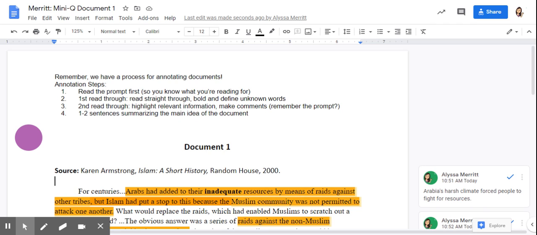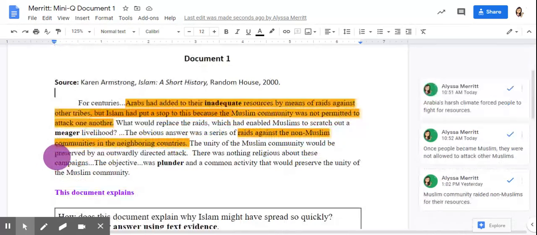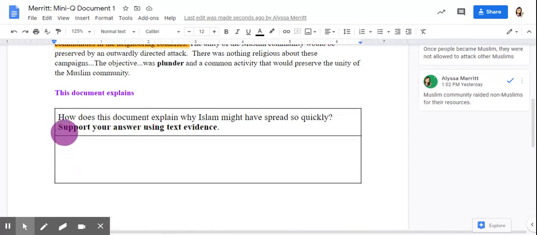This recording is for the Mini-Q Document 1 RACER paragraph response. So you should have already annotated this document. If you haven't, go back and watch the video from yesterday that helps you annotate this document. So now that we've annotated everything, our goal here is to answer this question: How does this document explain why Islam might have spread so quickly? Support your answer using text evidence.